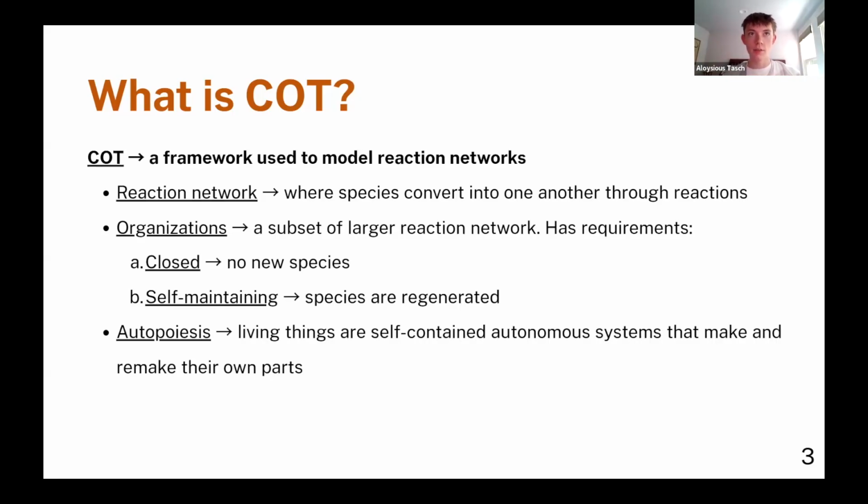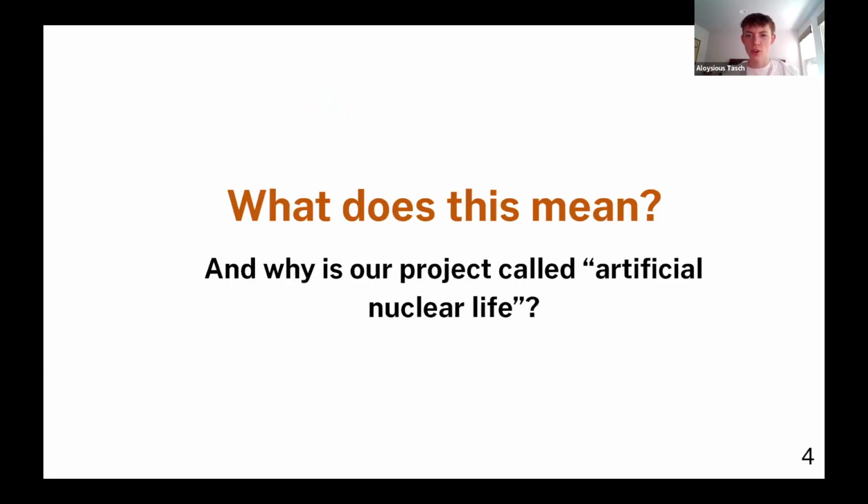This leads us to the concept of autopoiesis, which describes systems that continuously produce and maintain their own components. Human bodies, for example, and really any living thing, are all examples of autopoietic systems because they're autonomous and they make and remake their own parts for the most part. So how exactly does this connect to our project, which is titled Artificial Nuclear Life? I was a bit confused at first, for example.